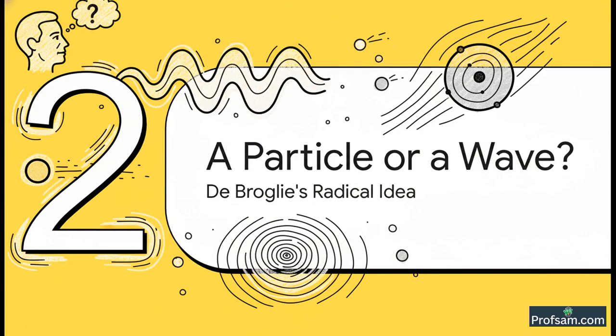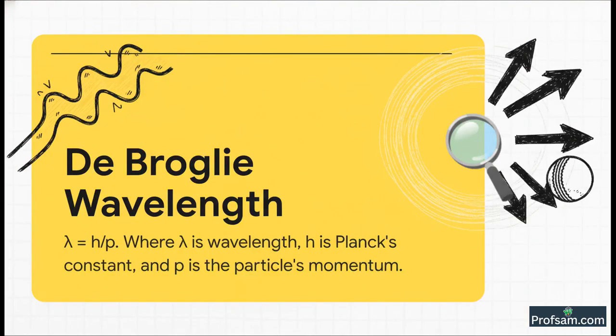So then, in 1924, this young French physicist, Louis de Broglie, comes along with a truly mind-bending idea. He just asked a simple question. What if we've been looking at electrons all wrong? What if they aren't just little tiny balls? What if they also behave like waves? And this is his famous equation. It looks simple, but it changed everything.